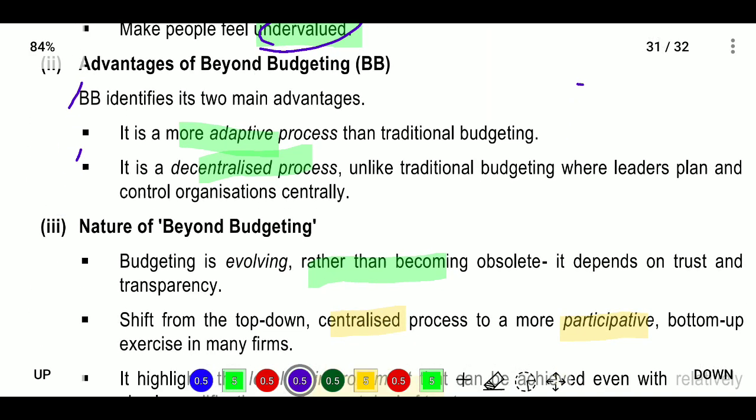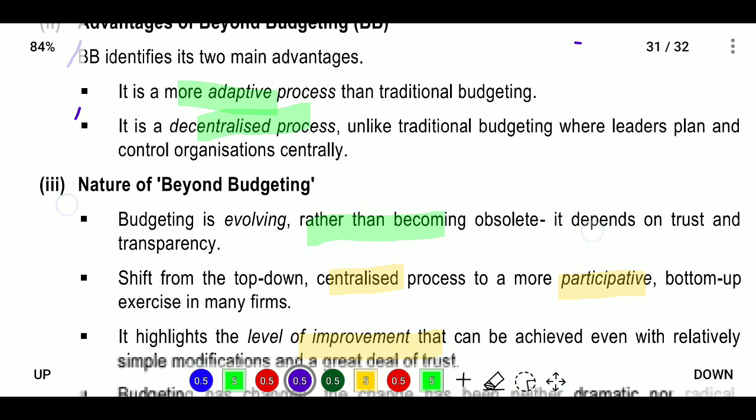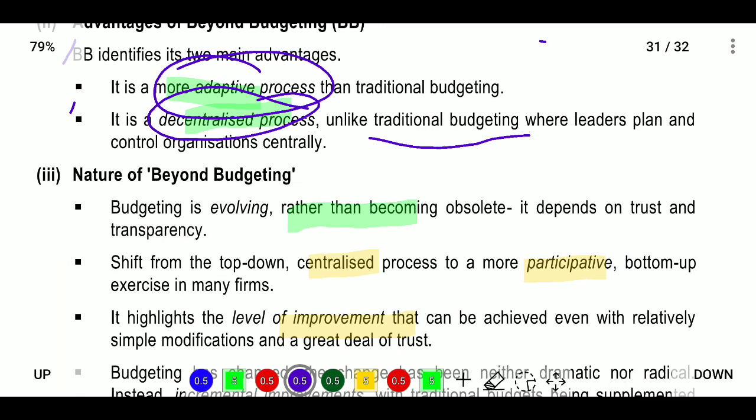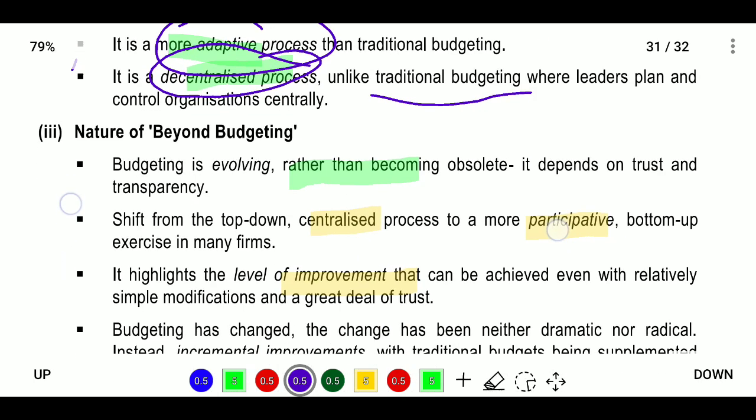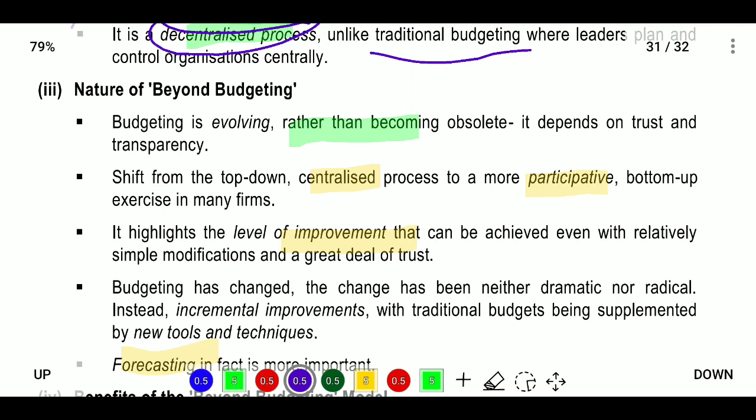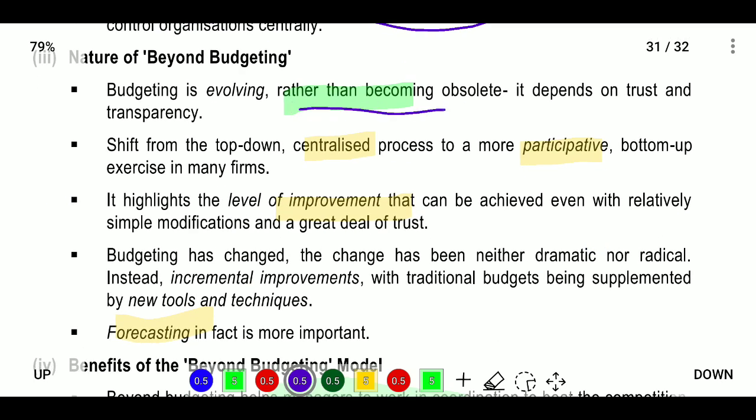Next, what are the advantages of beyond budgeting? Beyond budgeting is a more adaptive process than traditional budgeting, and it is a decentralized process, unlike traditional budgeting where leaders plan and control the organization centrally. Here we will have everyone's participation. Next, the nature of beyond budgeting. Budgeting is evolving rather than becoming absolute. It depends on trust and transparency. We will trust our employees.